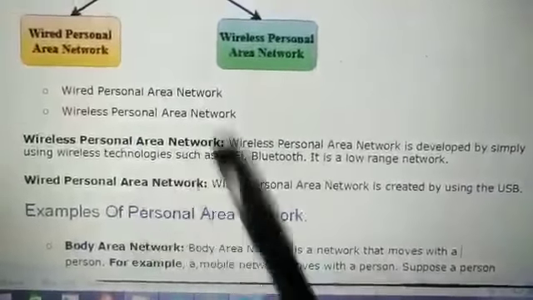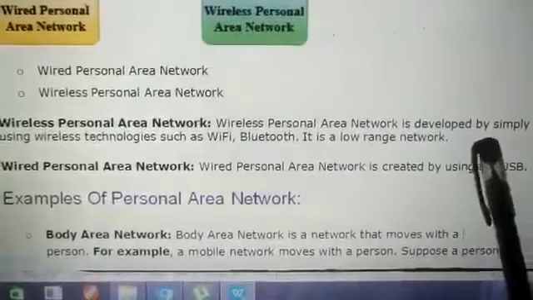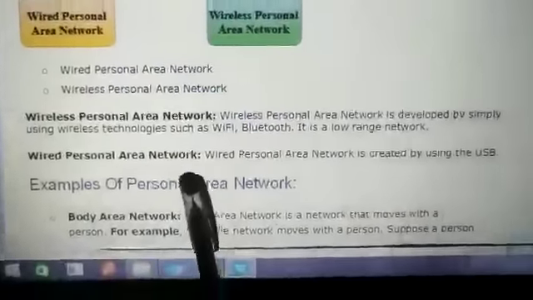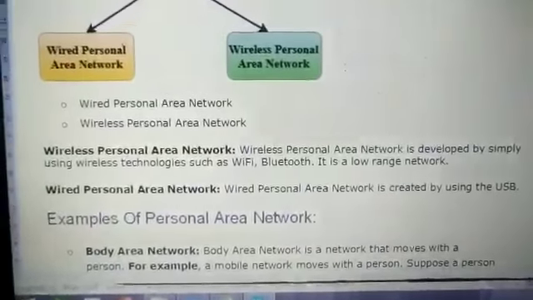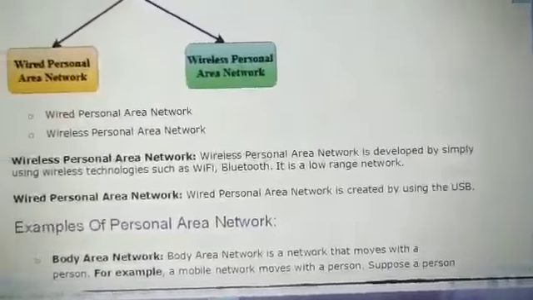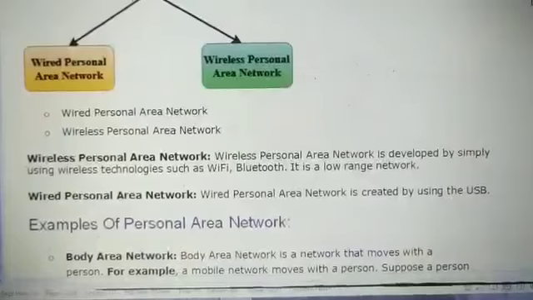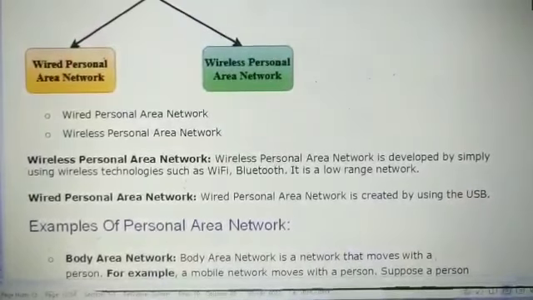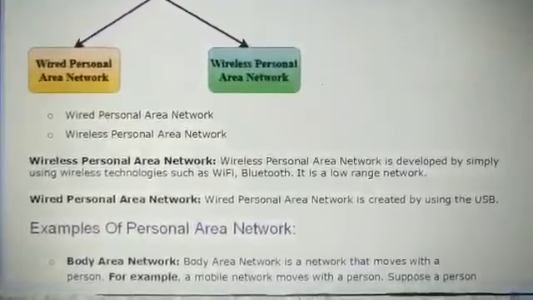Wirelessly we can connect the other devices. So it is a low range network. And in case of wired personal area network, it is created by USB. Without USB you cannot connect your phone with your laptop, or if you are not using a wireless mouse, then you have to use a USB jack mouse to connect with it.